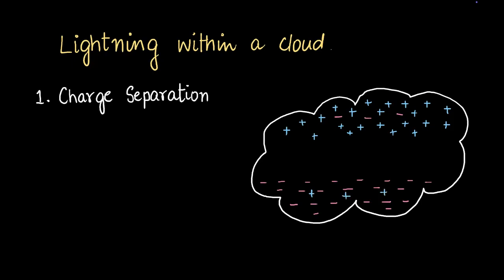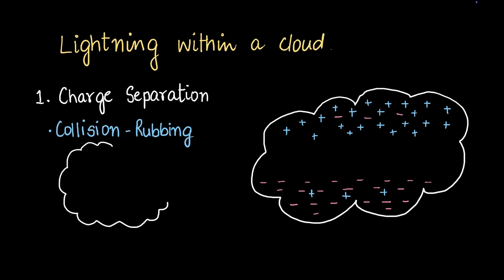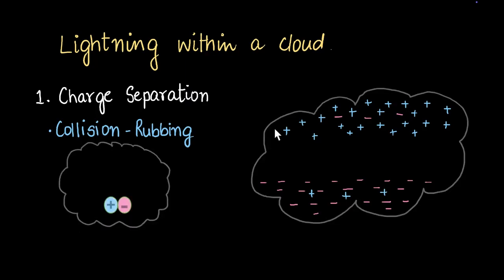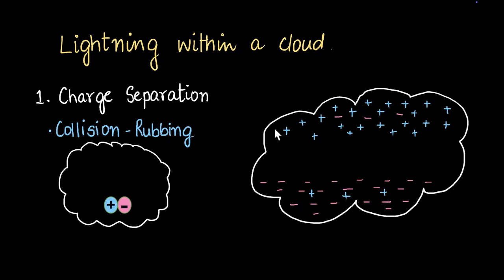You might be wondering why charge separation occurs. Charge separation occurs due to collisions between particles, which is like a rubbing of particles. Let me explain. Let's say you have a cloud and you have a water vapor particle somewhere there, and another water vapor particle is moving upward toward the cloud. At some point they collide, and the moment they collide they rub against each other, and one turns positive and one turns negative. The particle that was moving upward turns positive and the other particle stays negative.